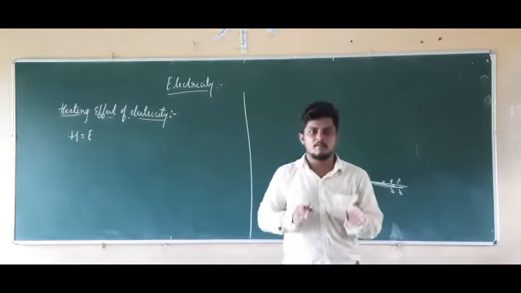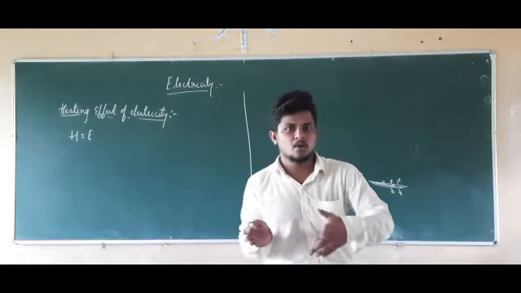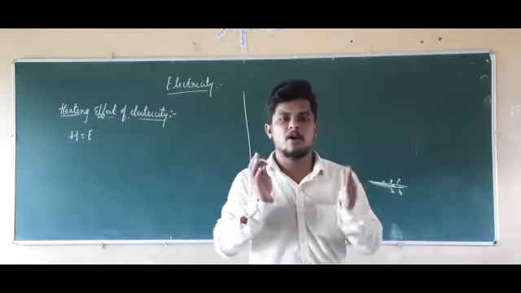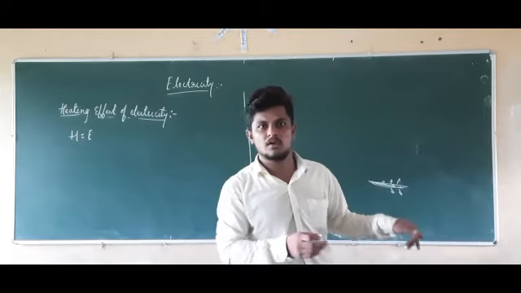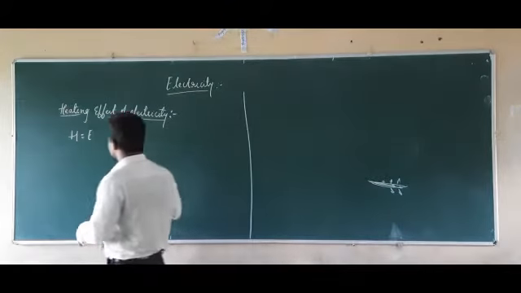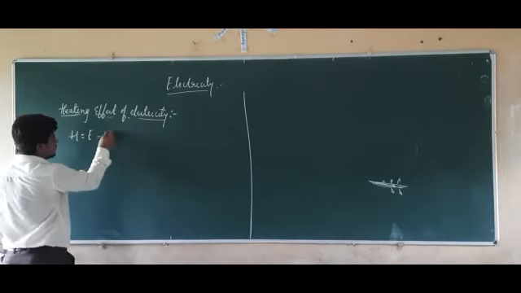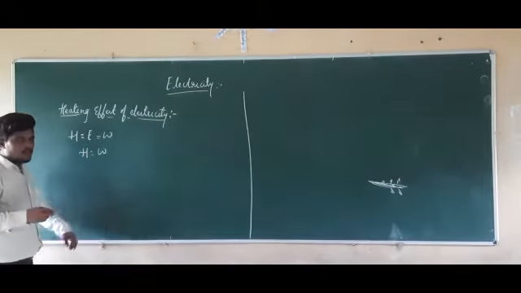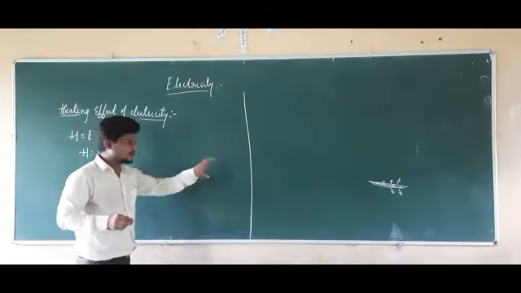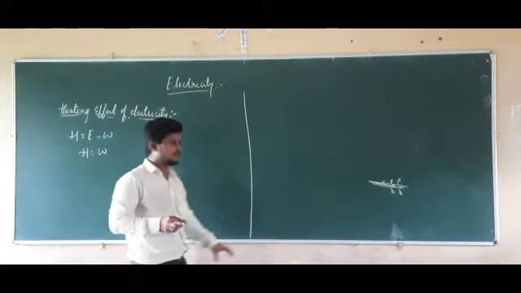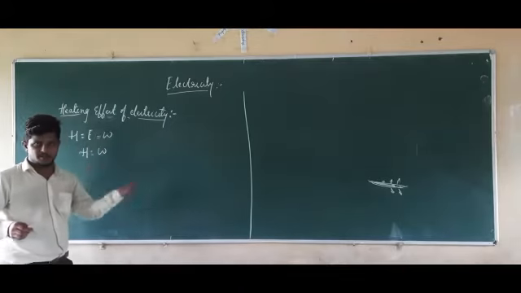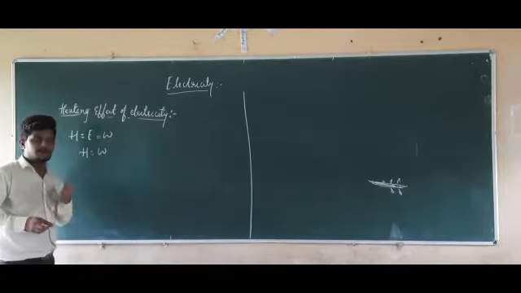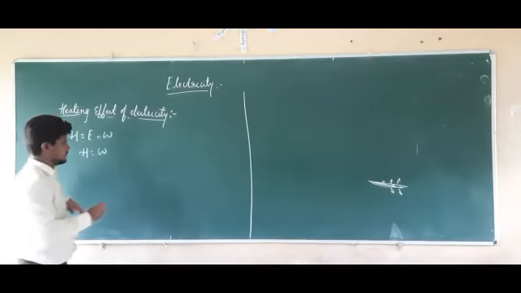So we can say that the amount of heat energy produced is equal to the amount of electrical energy which is lost there, which is equal to the amount of work done. So H equal to E equal to W. So in general we can write H equal to W, right? So the amount of work done on that conductor is equal to the amount of heat energy which is produced. Therefore, H equal to W.